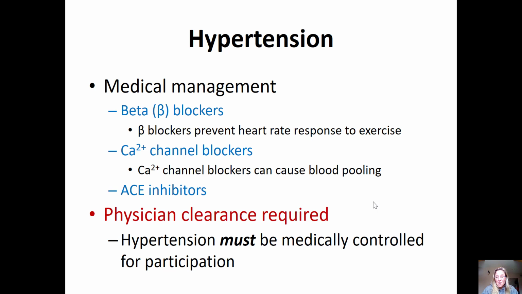Calcium channel blockers also we know can cause blood pooling. So thus, these people might need an extended cool down right after they get their heart rate up when they do aerobic exercise. But they need clearance for the most part from a physician. We need to know as a personal trainer that their hypertension is medically controlled in order for them to participate. So we want to make sure that they've got that blood pressure under control through medications before we can actually work with them.